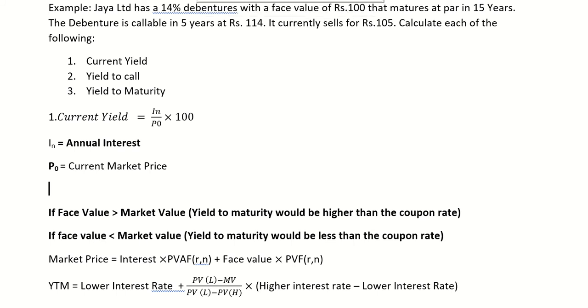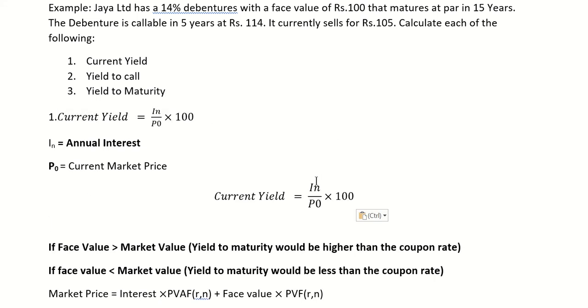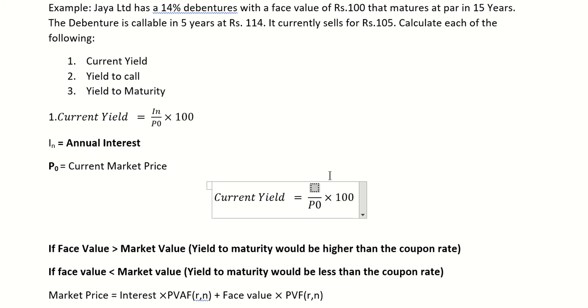In this formula, we will put the values. So for example, the person is selling the bond today in the market. So the current market price is 105 as given to you in the question. So here I will write 105. And interest, how much interest the person will gain.